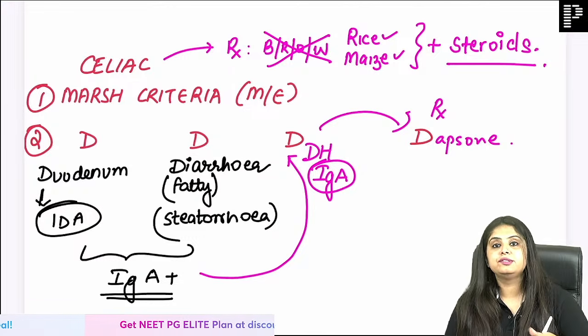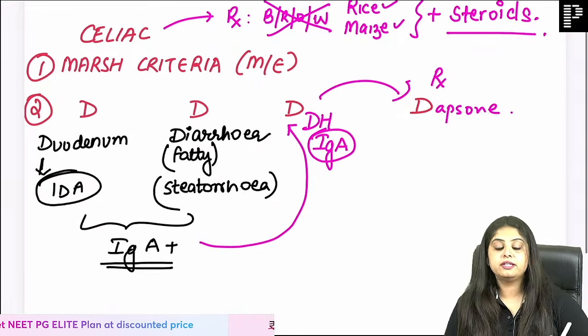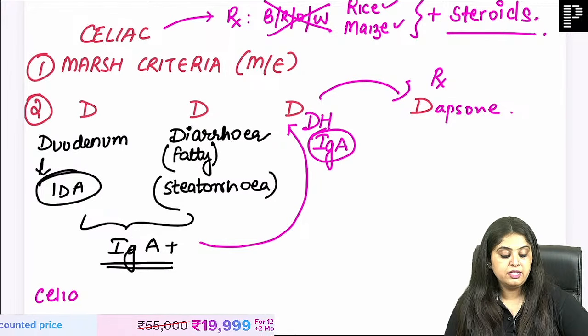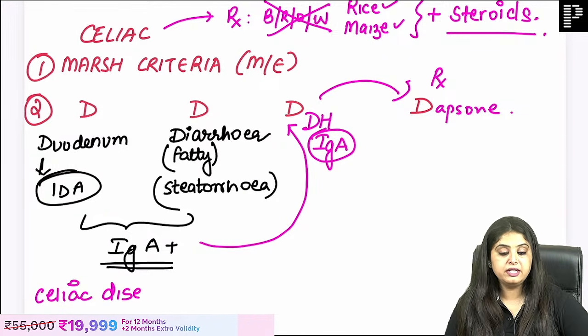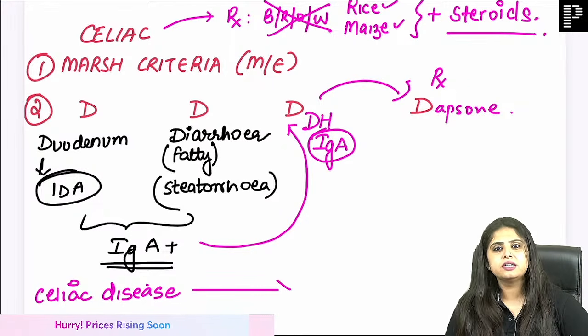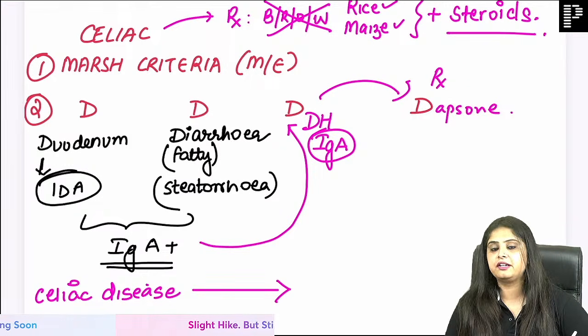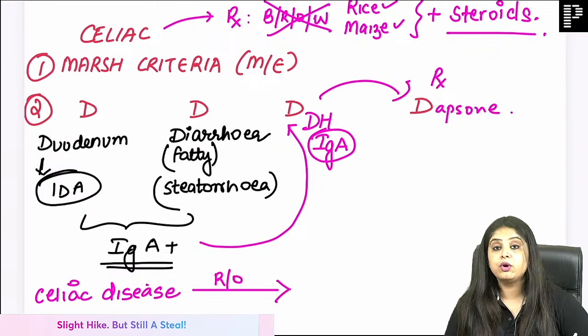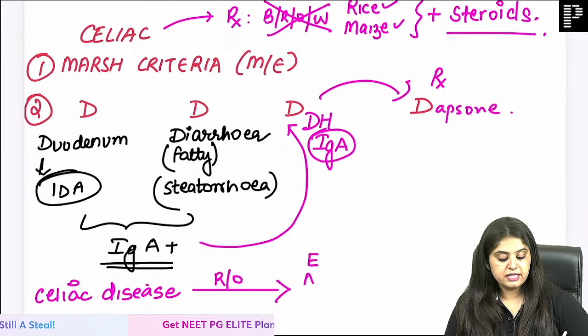Now all this was needed for every exam. Now my question is for INI-CET students. I've just given you a quick recap of the entire topic. Celiac disease was not treated. You didn't give steroids, you didn't counsel the patient for bro cereals and so on. He is at a risk of what? He is at a risk of EATL.